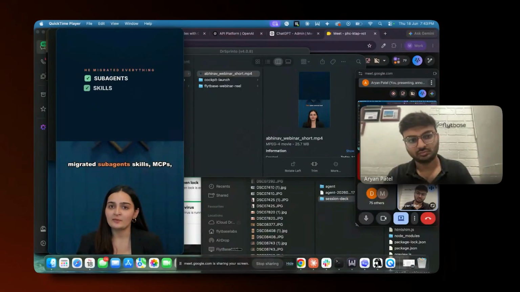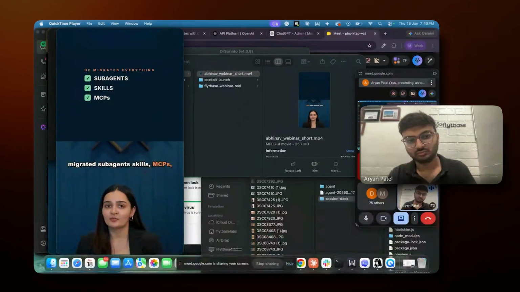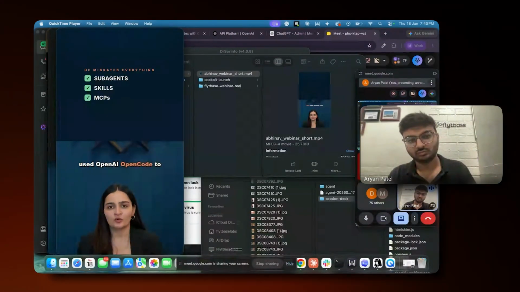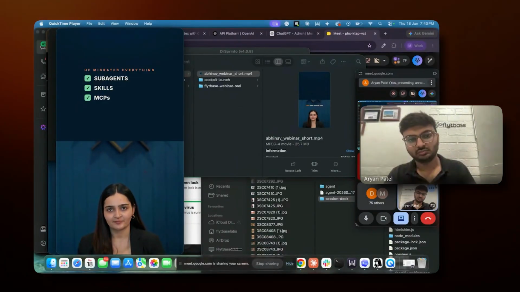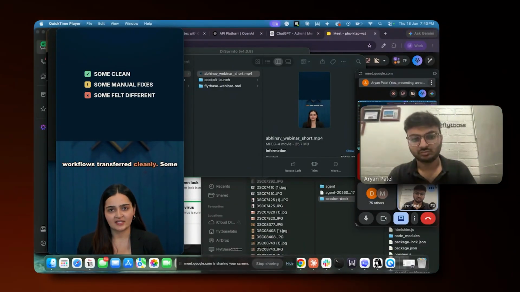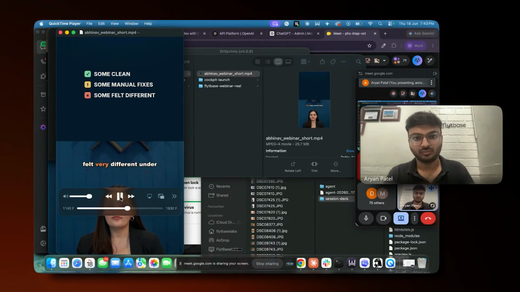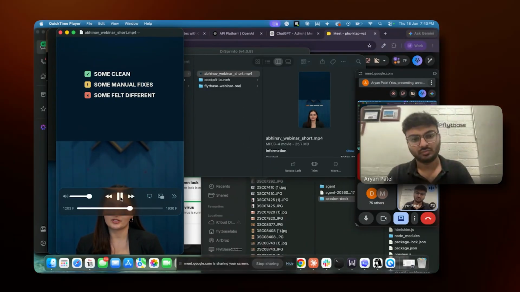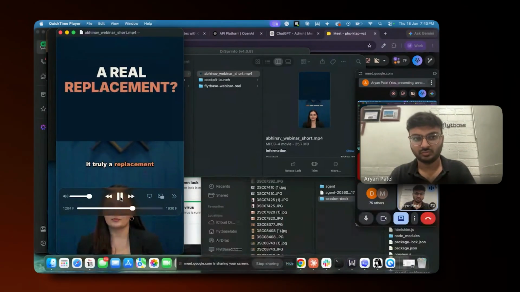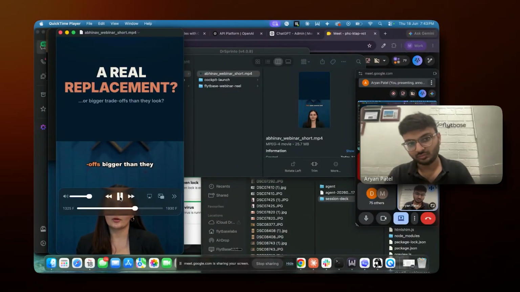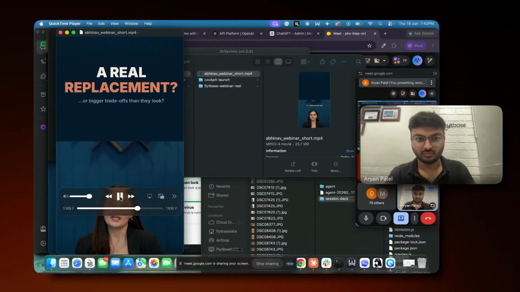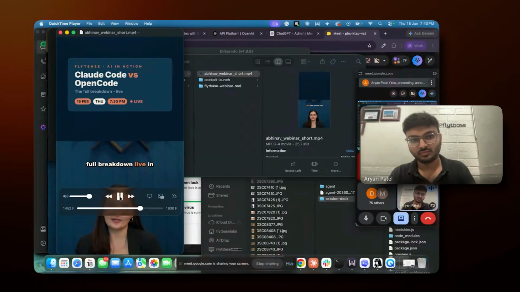He migrated sub-agents, skills, MCPs, used OmO OpenCode to mirror his setup. Some workflows transferred cleanly. Some needed manual fixes. Some felt very different under real environment. So is it truly a replacement, or are the trade-offs bigger than they look? He's sharing the full breakdown live in.